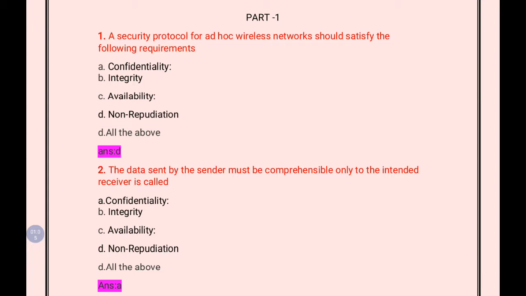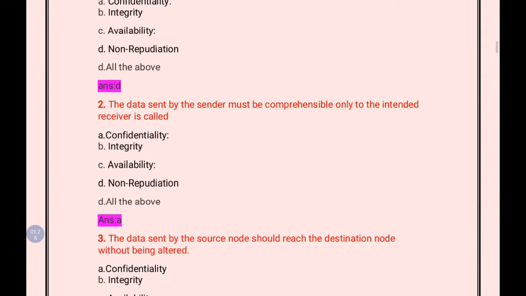And the next one is the data sent by the sender must be comprehensible only to the intended receiver is called. So this question is about the above mentioned properties. No, so they are just the requirements we have mentioned. No, so their explanation, that is the property, what it is. So the data sent by the sender must be comprehensible only to the intended receiver, that is called confidentiality. So the property is confidentiality.